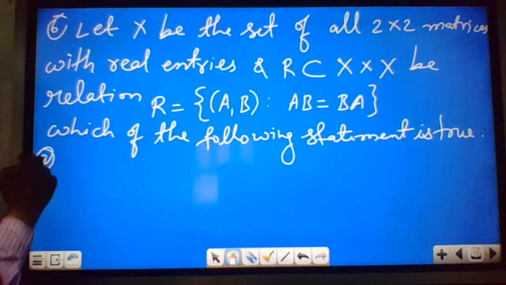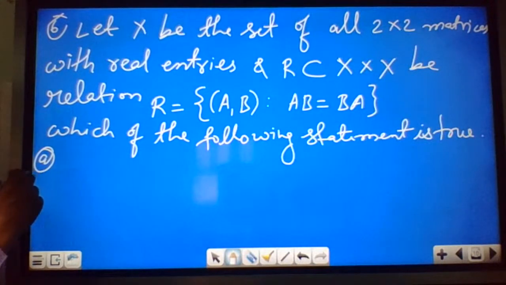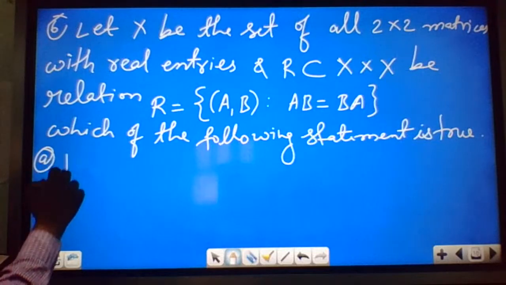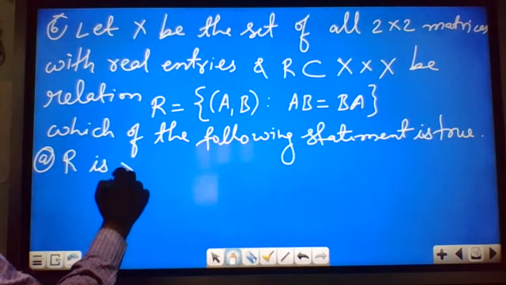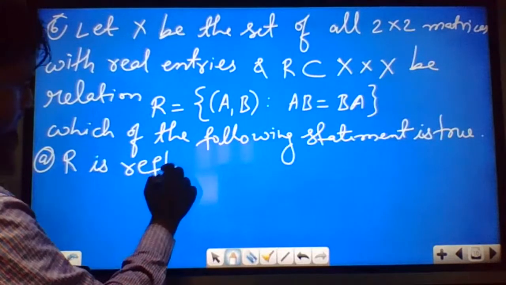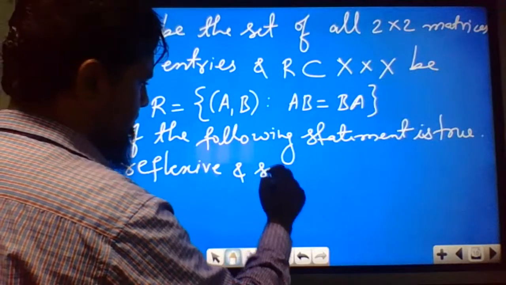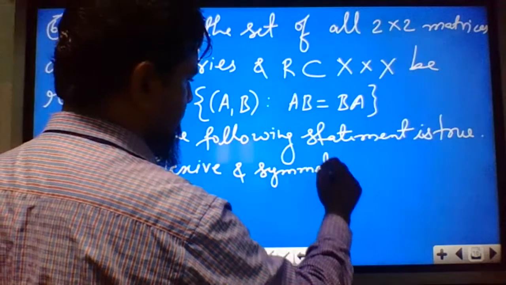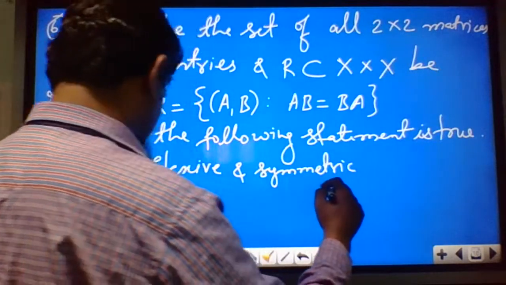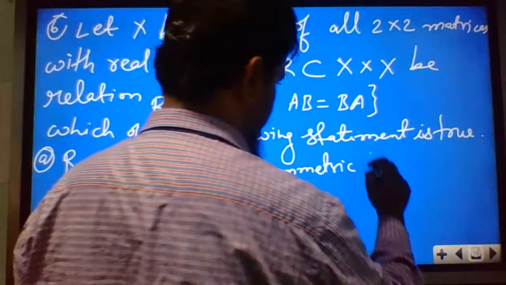Option A, R is reflexive and symmetric but not transitive.